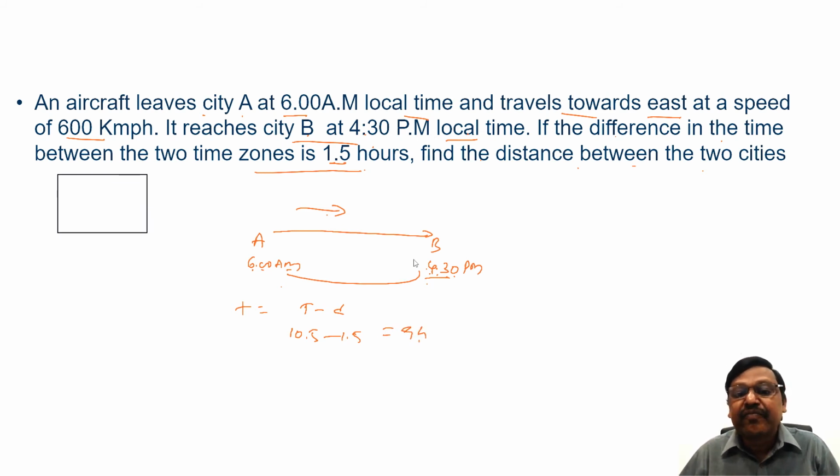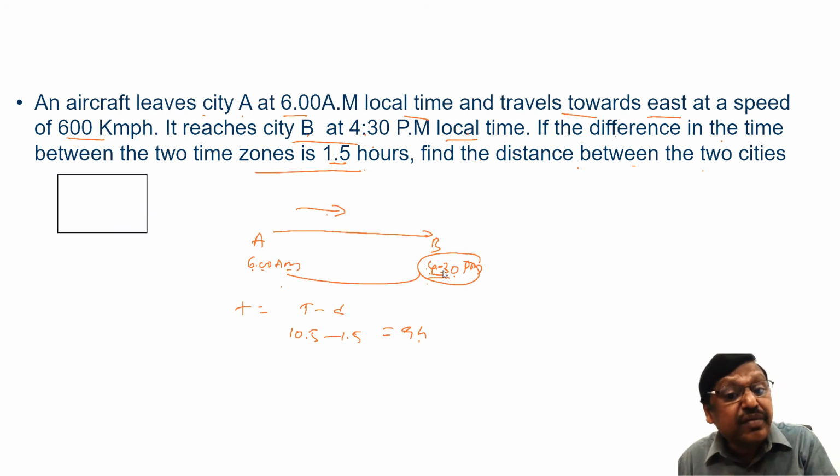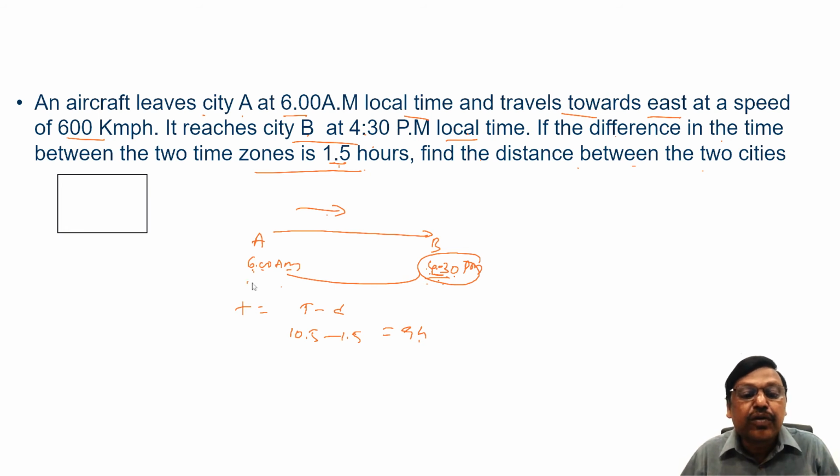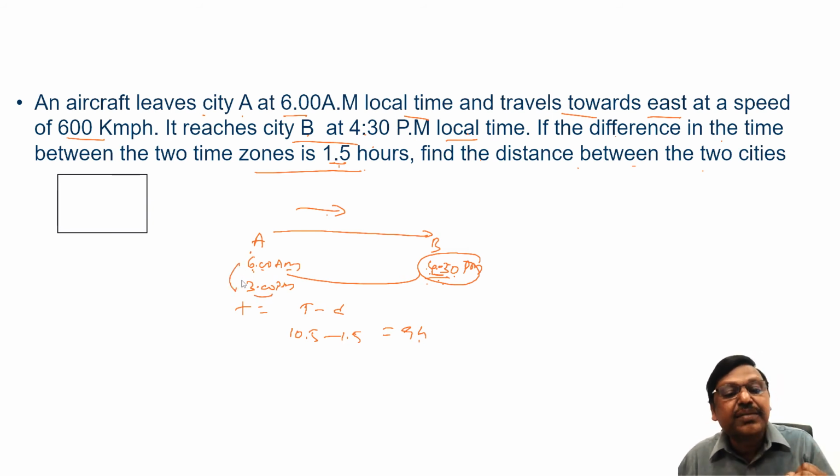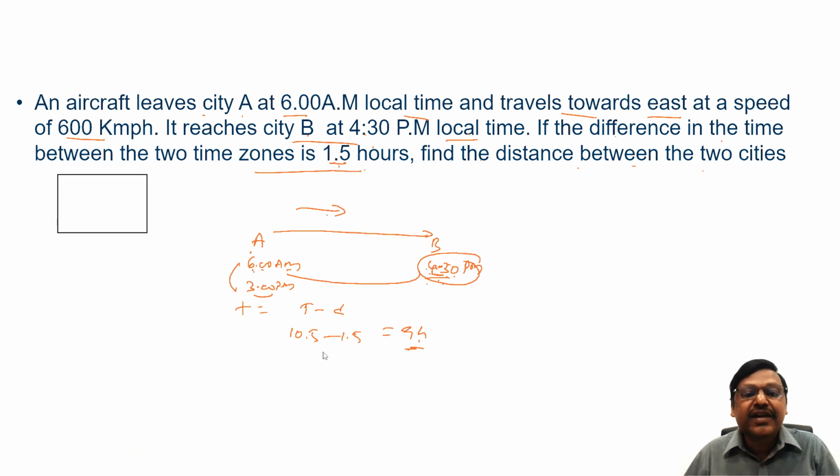I repeat again, when it landed at 4:30 in city B's time, what about city A's time? City A is behind B by 1.5 hours, so it would have been only 3 p.m. If someone called up city A the moment it landed, it was 3 p.m. From 6 a.m. to 3 p.m., what is the actual journey time? 3 p.m. is 15 hours, 12 plus 3, so it means 9 hours. That's what I'm writing, right? So the actual journey time is 9 hours.